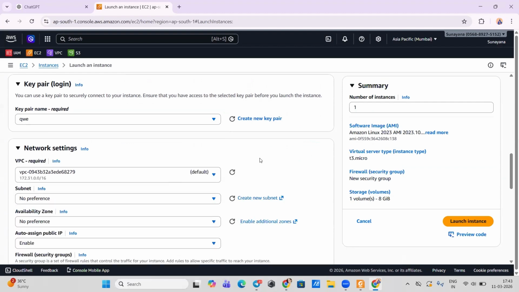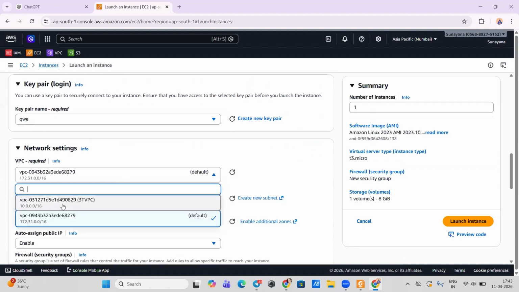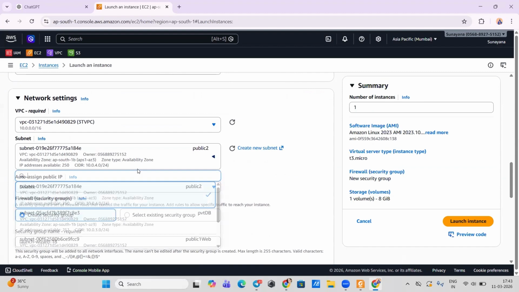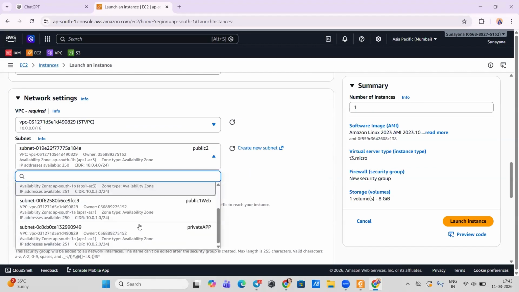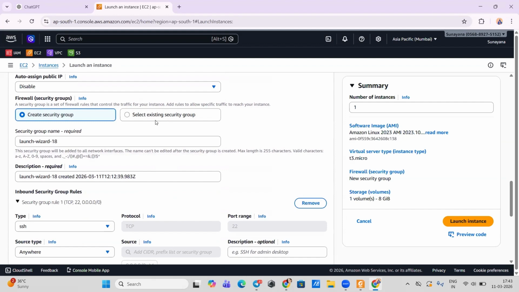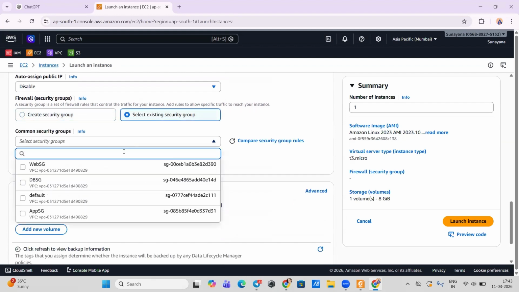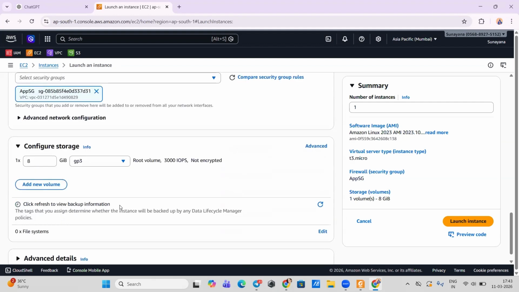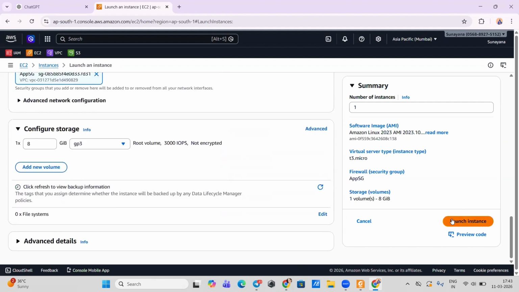Choose your VPC. Now this is private, okay? Private. Keep it disabled. Existing security group. So private one is the app SG. So choose that and launch.